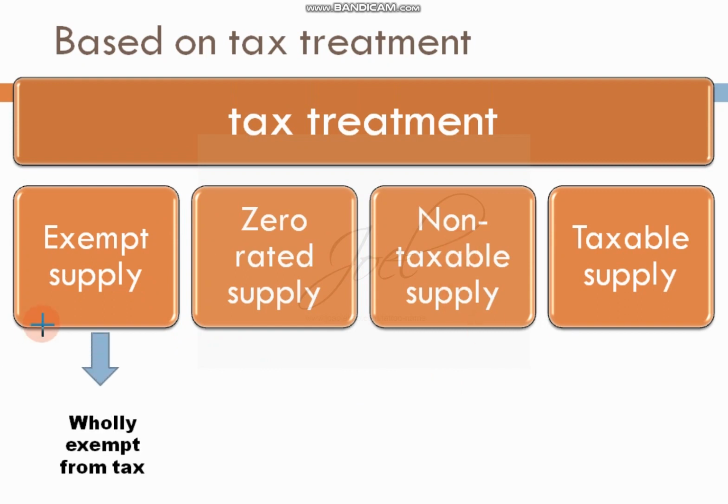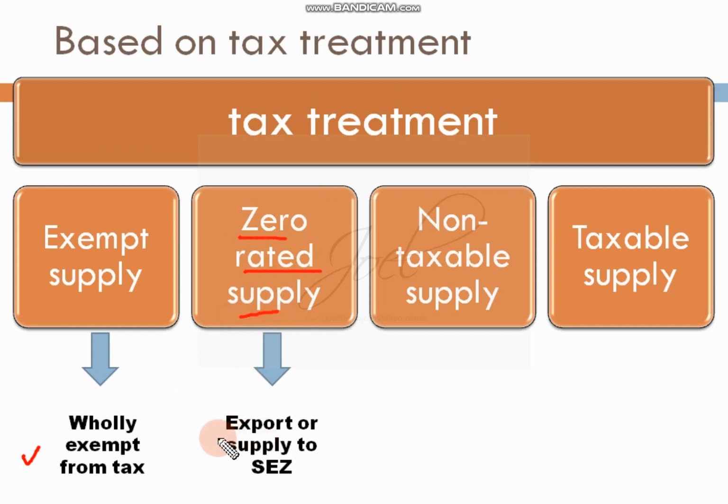Now the first one, exempt supply. These are supplies which are completely exempt from tax. You can freely take possession of them, sell or purchase them, and there is no tax at all. That is what we call exempted supply. Next, zero rated supply. It is a type of supply where the rate is zero and tax won't be levied.